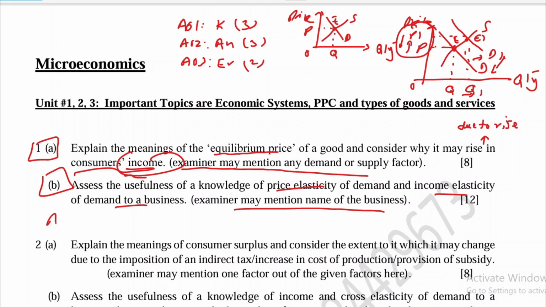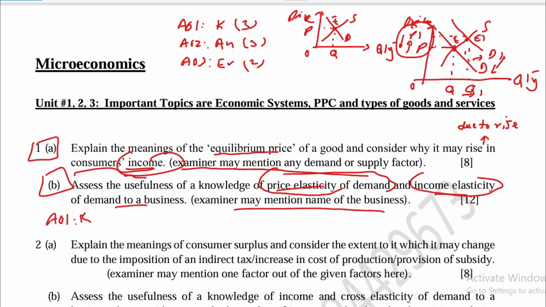Again, assessment objective 1 is the first thing you have to cater to, that is knowledge. For knowledge, you have to pick the basic terms of economics here, that is price elasticity of demand and income elasticity of demand, and you have to explain what price elasticity of demand is and what income elasticity of demand is. So price elasticity of demand measures the degree of responsiveness of quantity demanded due to the change in price of the product.